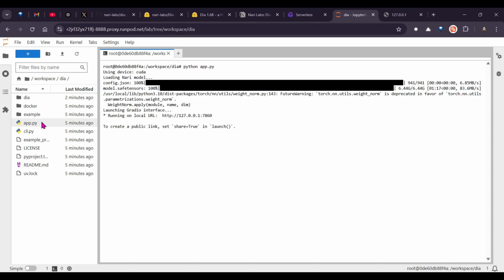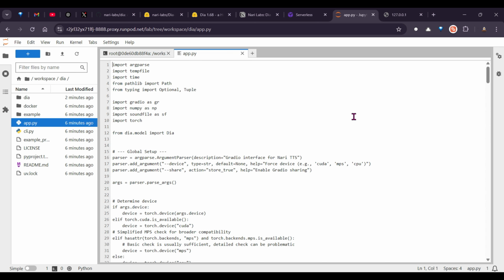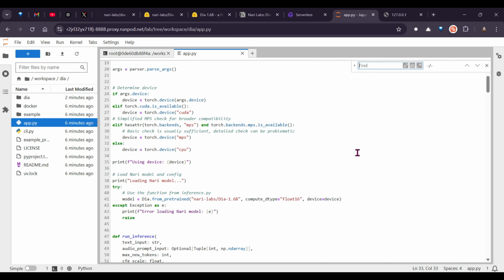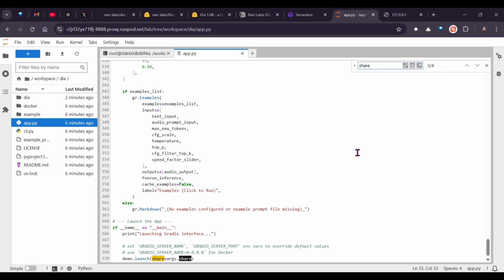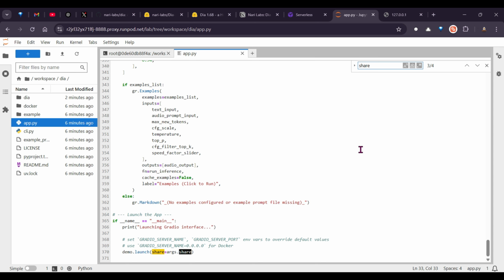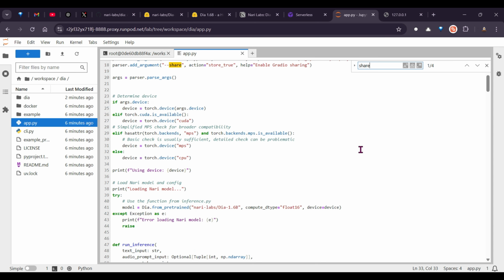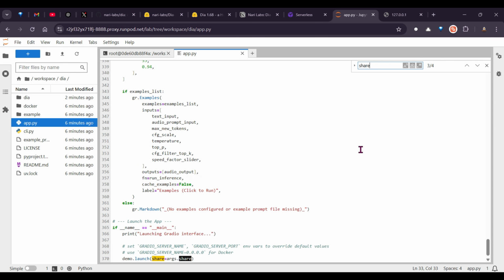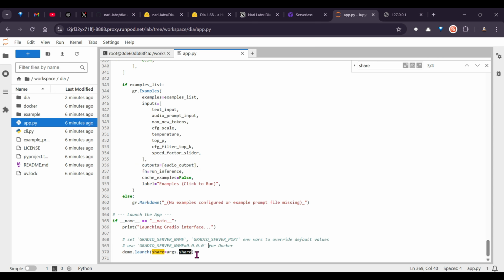In order to do that, you can go to app.py and search for share. I'm going to make this share equal to true. You can see here launch demo share is equal to args.share. You can make this true.